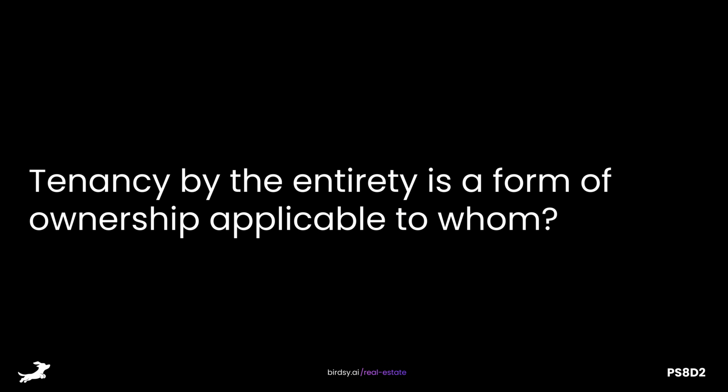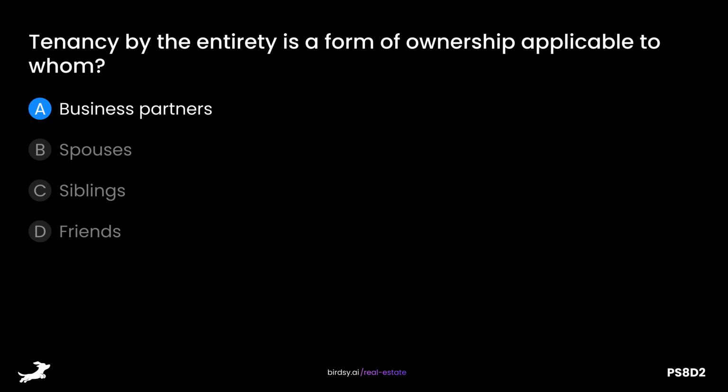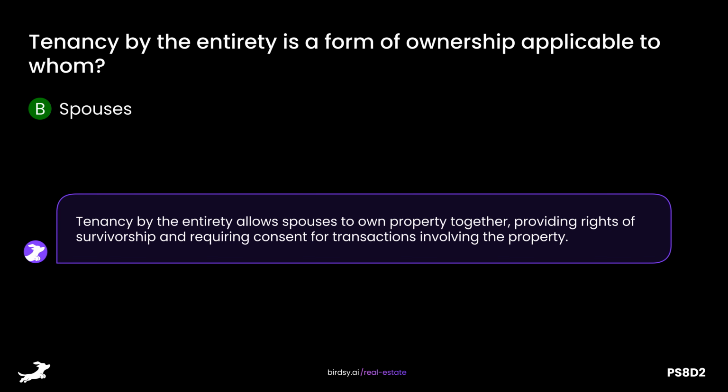Tenancy by the entirety is a form of ownership applicable to whom? Is it A. Business partners, B. Spouses, C. Siblings, or D. Friends? The answer is B. Tenancy by the entirety allows spouses to own property together, providing rights of survivorship and requiring consent for transactions involving the property.